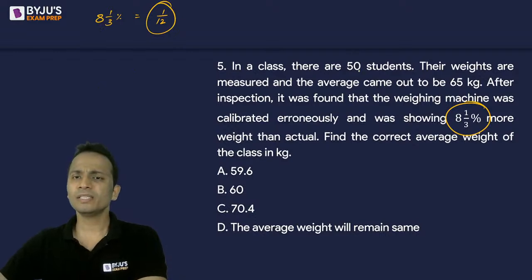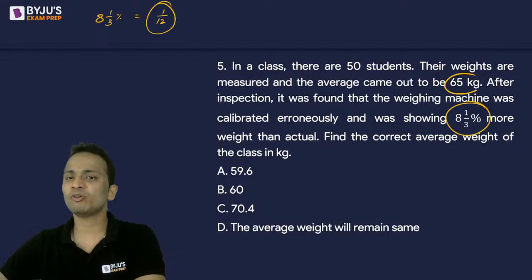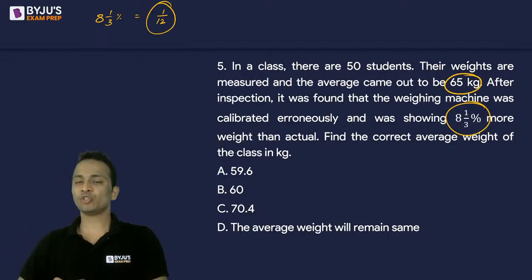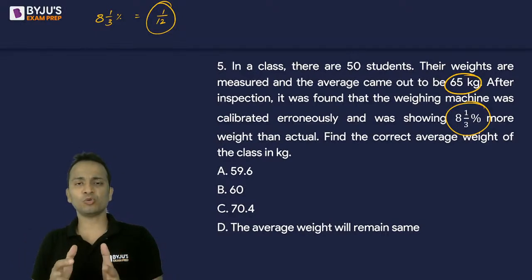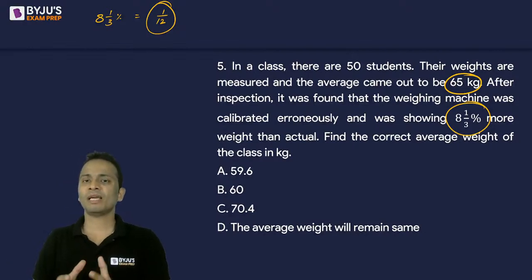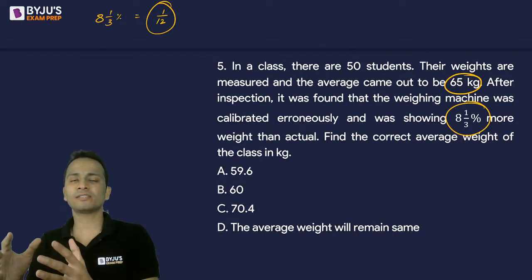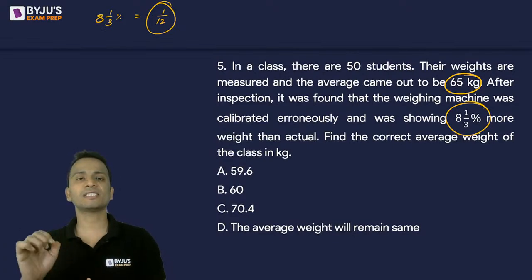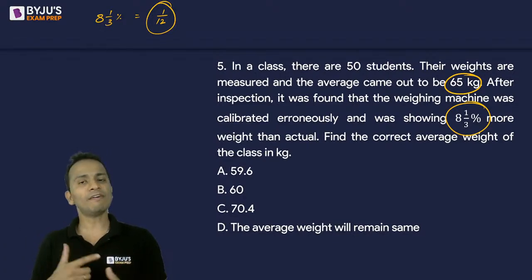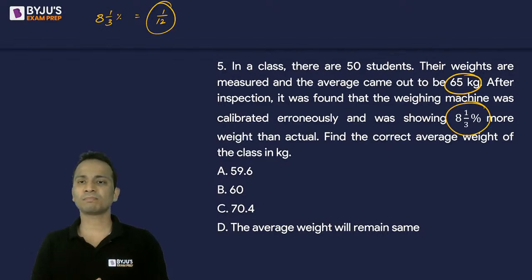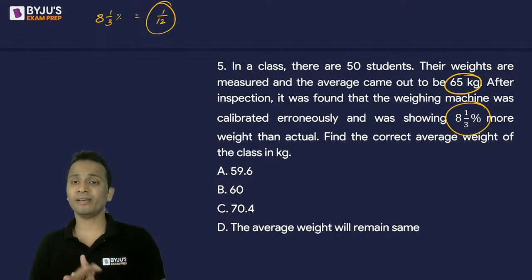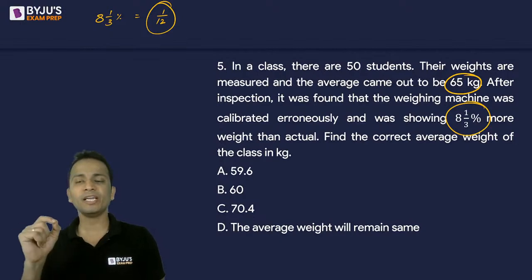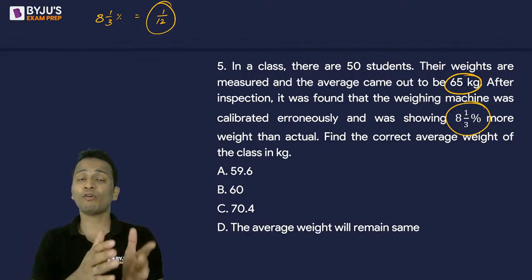Now, there are 50 students, their weights are measured and the average came out to be 65 kgs. So basically we must have taken the weights of every student, calculated their sum, and divided it by the number of students to get the average as 65 kgs. Now after inspection it was found that the weighing machine was showing 8 1/3 percentage more for every person.